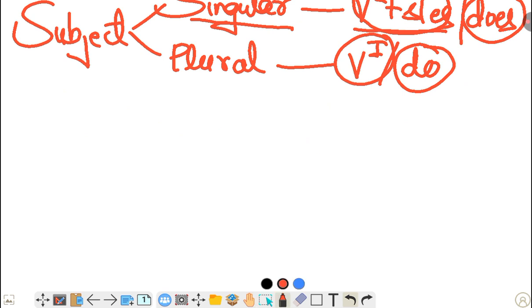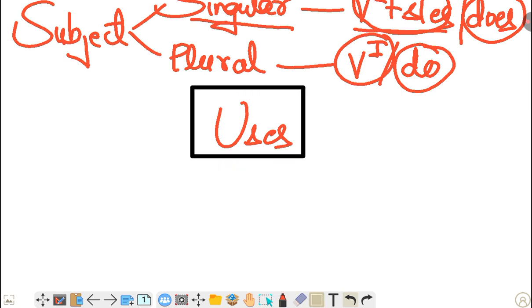So, understood? Now I will tell you where it is used. I'm going to tell its uses. My dear friends, I have already said there are many uses, but at this academic level, class 6 to 12, I will tell you only the uses that are necessary for you to know.